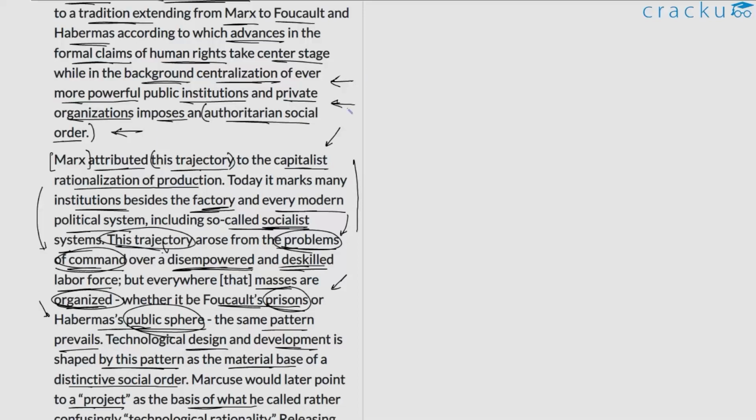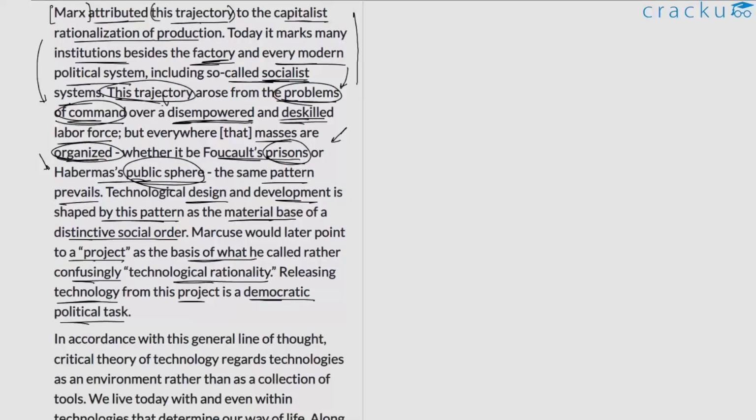The problem that is highlighted here in the first part of the discussion. So basically what the author is trying to do is he's trying to present this context with regard to critical theory of technology. He says that this is what occurs. And here he's trying to give us reasons why this occurs and how it's a pervasive or a universal phenomenon. So I hope this discussion so far is clear. The author doesn't touch much upon capitalist rationalization of production, but his intention is made pretty clear in this part, wherein he talks about how this phenomenon that he discussed in the first paragraph originates because of so and so reasons. So that is what he's trying to do here.